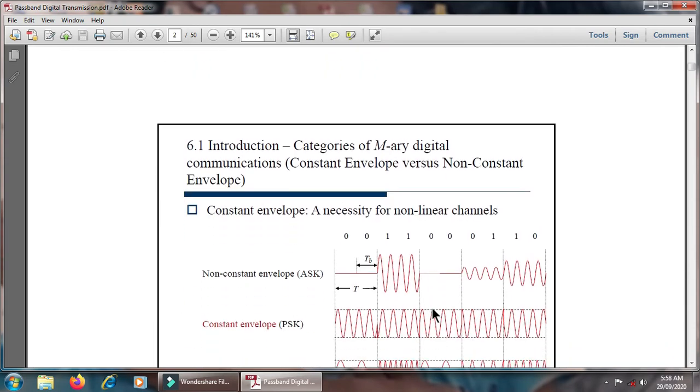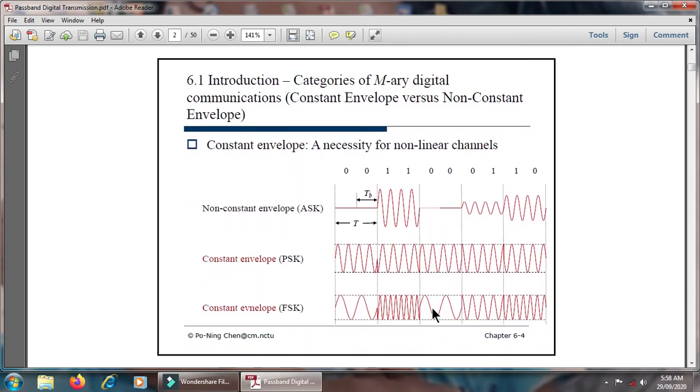Then after that we will introduce the categories of the M-array digital communication system. Means here is the constant envelope versus the non-constant envelope. Basically, the envelope is the representation of the waves. Means the envelope is the amplitude level, and once the amplitude level is constant, it is called the constant envelope.